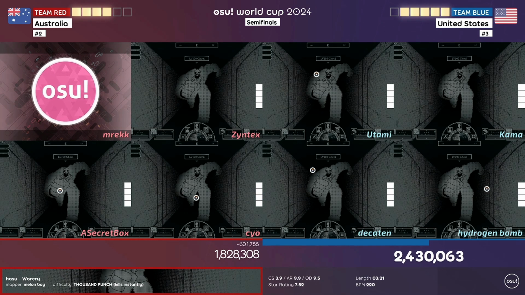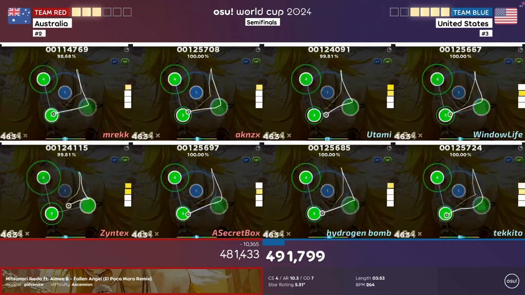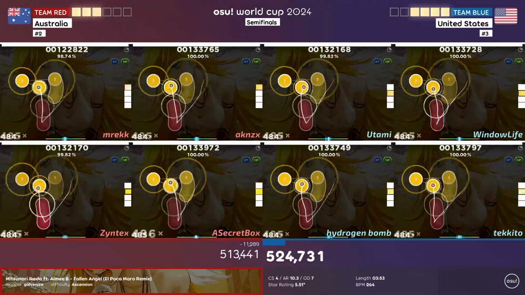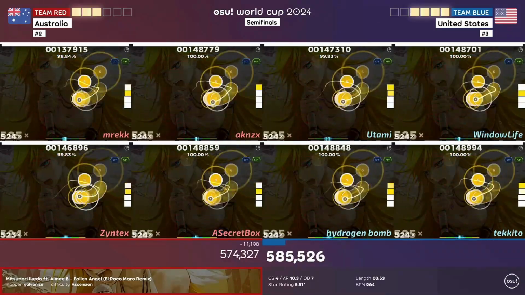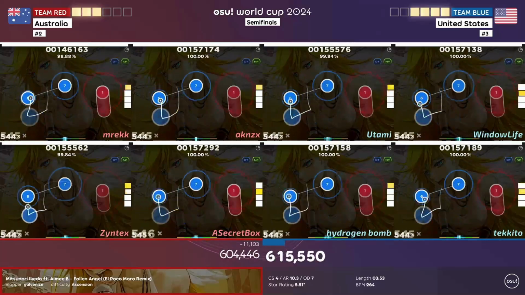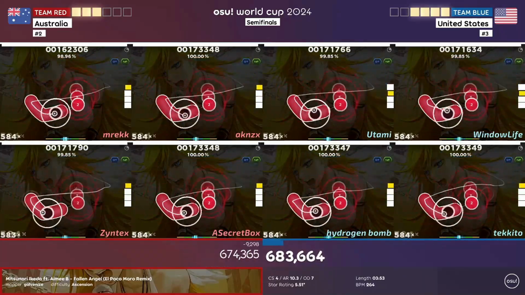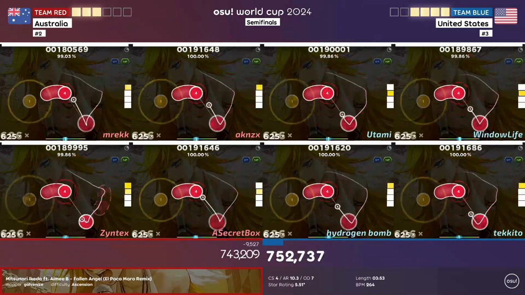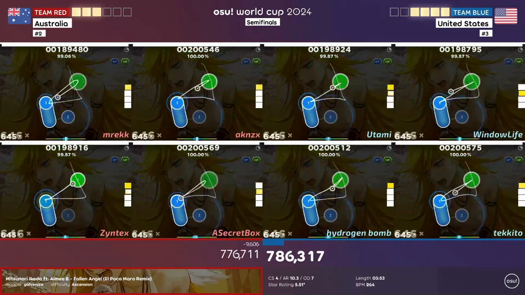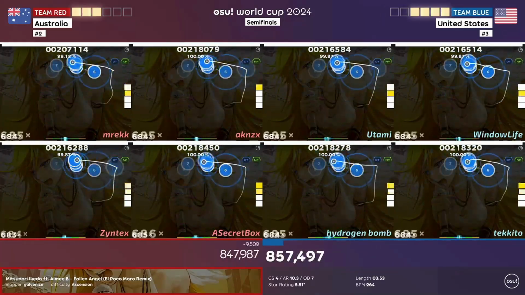And now, a lot of people during the match and even after the match were really upset by what happened, but there are rules in the tournament for such things, and well, it was already too late for Mrekk to try and join back or to try and abort and replay the map. It was already too late as it was already halfway through the map, so they had to go with whatever score that Mrekk was able to save, which even with the score that Mrekk managed to save, it still would have been a US win regardless.